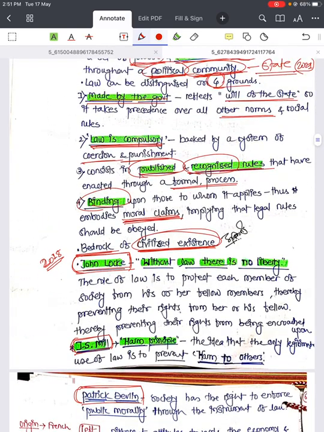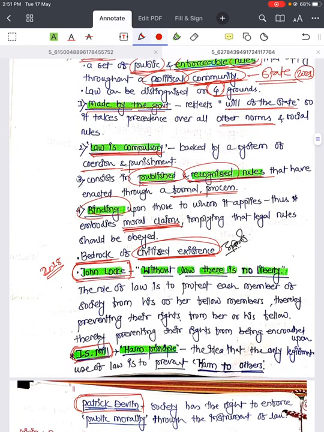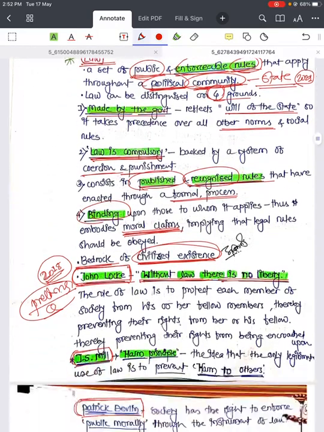The same question was asked in 2018 on the concept of John Locke, that without laws there is no liberty. Actually, the words were slightly different: if there is no law, there is no liberty was the answer for the 2018 prelims question. That's why I think this is the main source from where UPSC is asking these keywords, right?